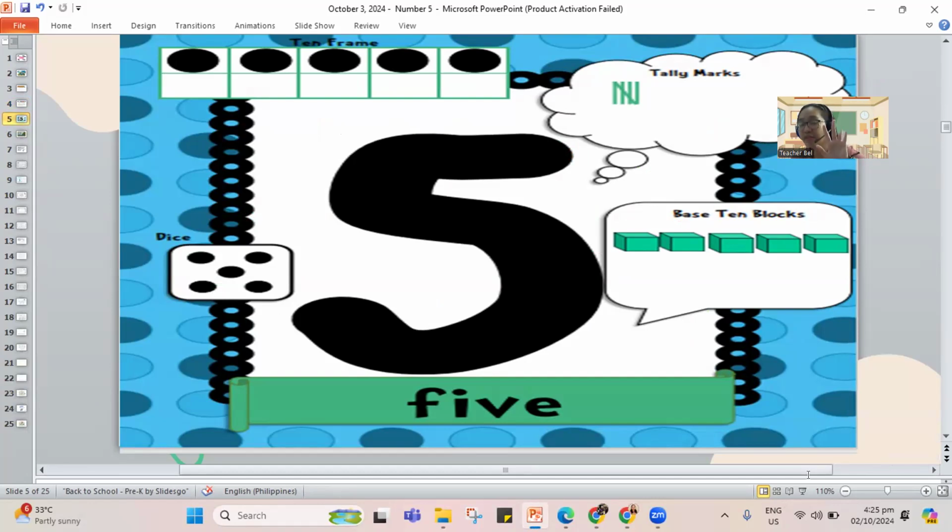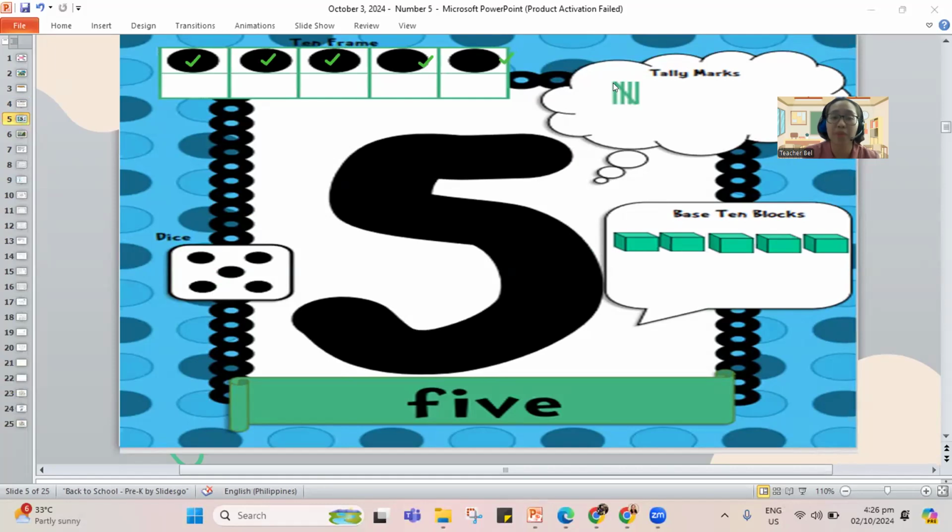You have 5 fingers. This is 5. And what about our screen here? How many dots are inside the 10 frame? We have 1, 2, 3, 4, and 5. That's a 5.